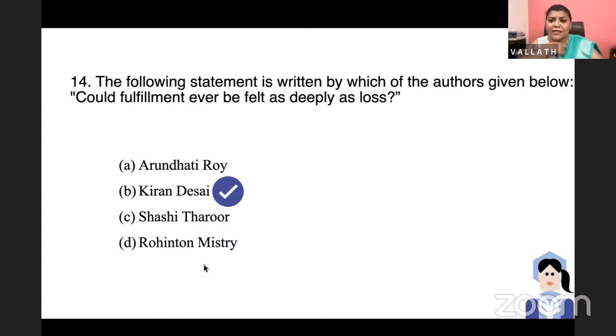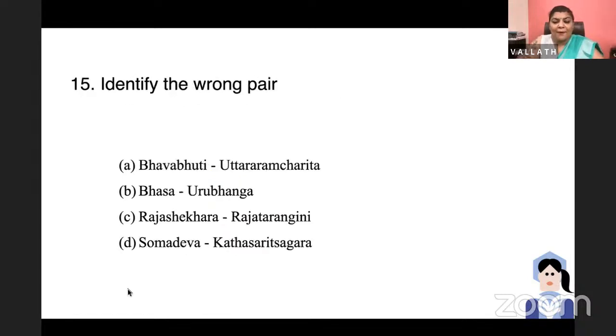Non-fiction, they might ask, like An Area of Darkness, because Shashi Tharoor is also Malayali, and because this is a Kerala set, they can ask questions on Shashi Tharoor. So please look him up before the exam. Identify the wrong pair. They can ask you something from Indian aesthetics in Kerala set.